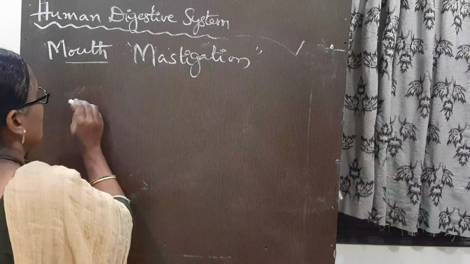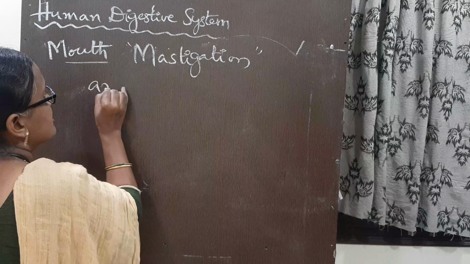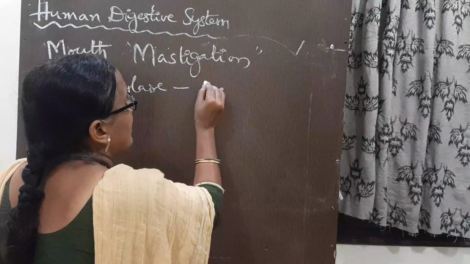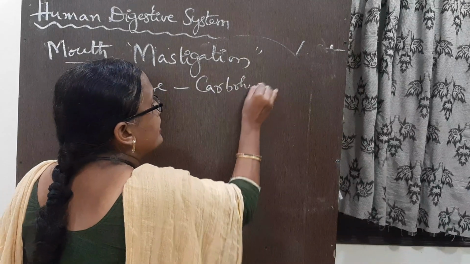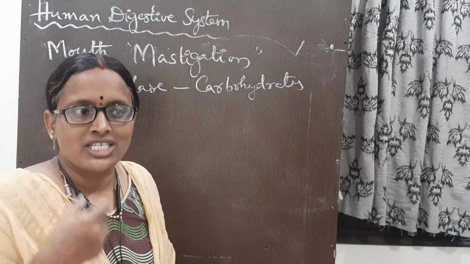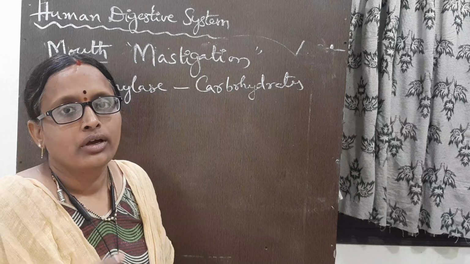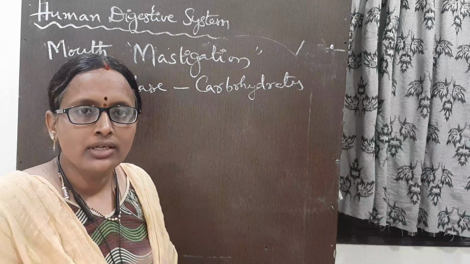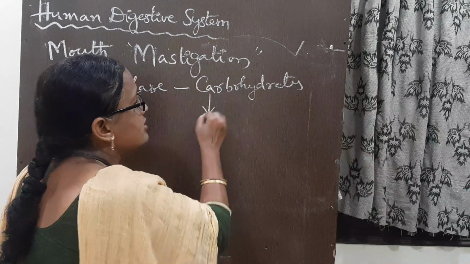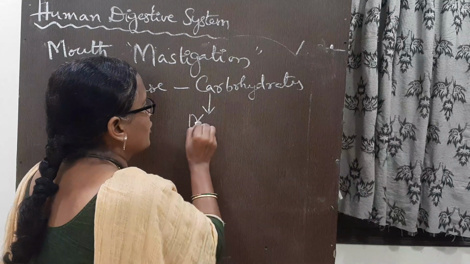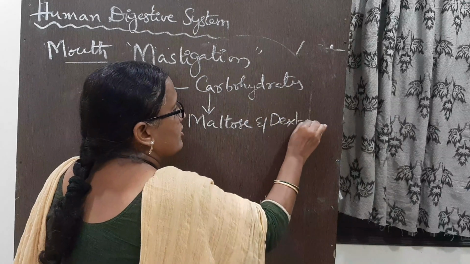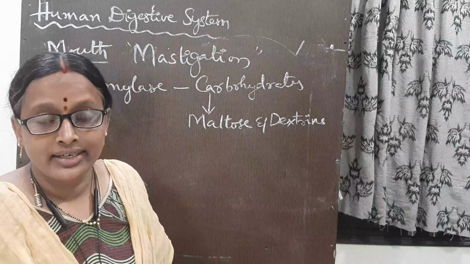In mastication, the amylase enzyme present in the saliva acts on the carbohydrates, whatever carbohydrates are present in our food. While we are chewing the food, it is mixed with the saliva. So that saliva acts on the carbohydrates and converts them into dextrins and maltose.